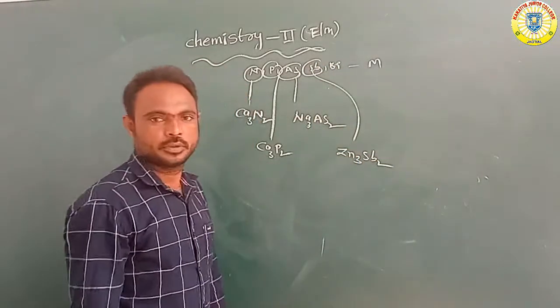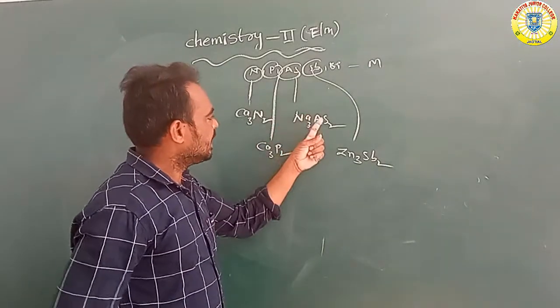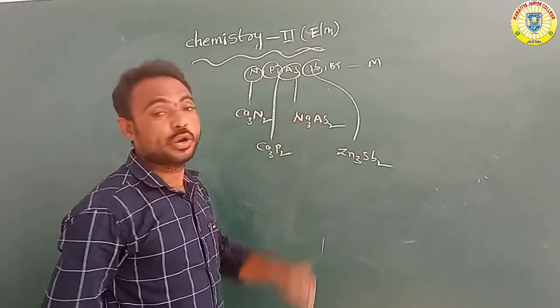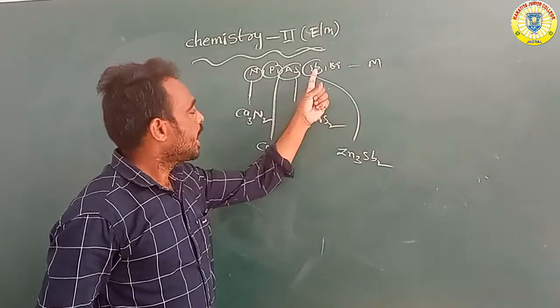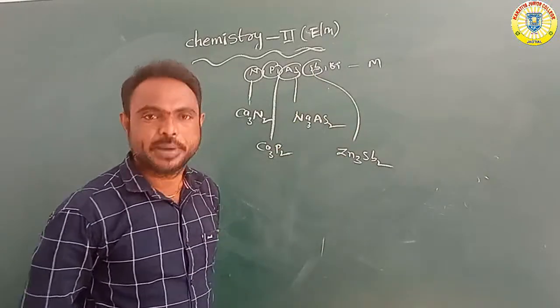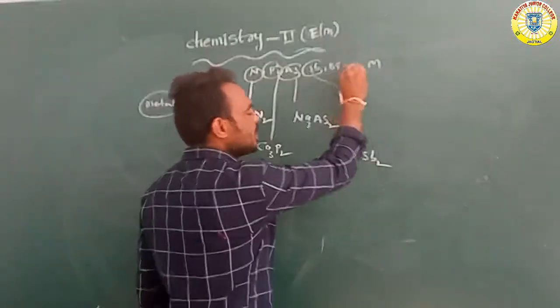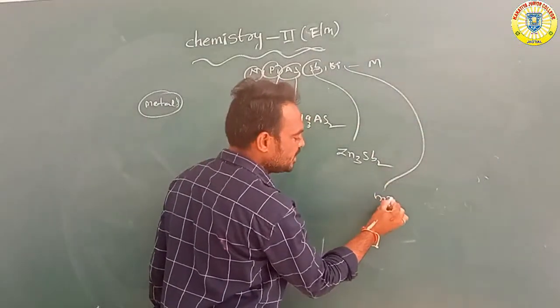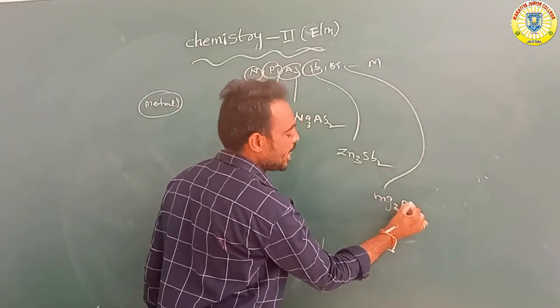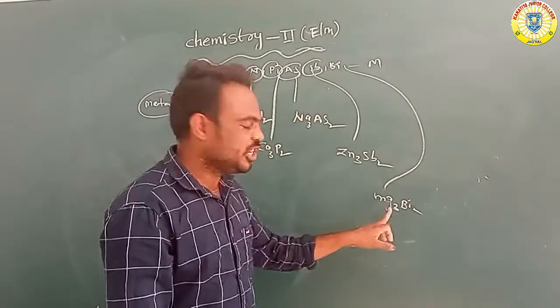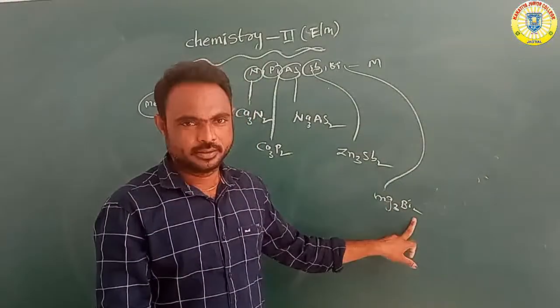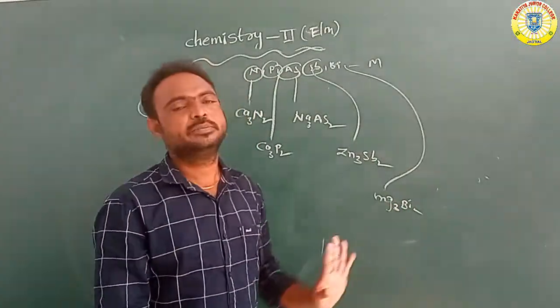Antimony forms Zn3Sb2. Arsenic reacts with the sodium metal and antimony reacts with the zinc metal. Bismuth also reacts, forming Mg3Bi2, magnesium bismuthide.